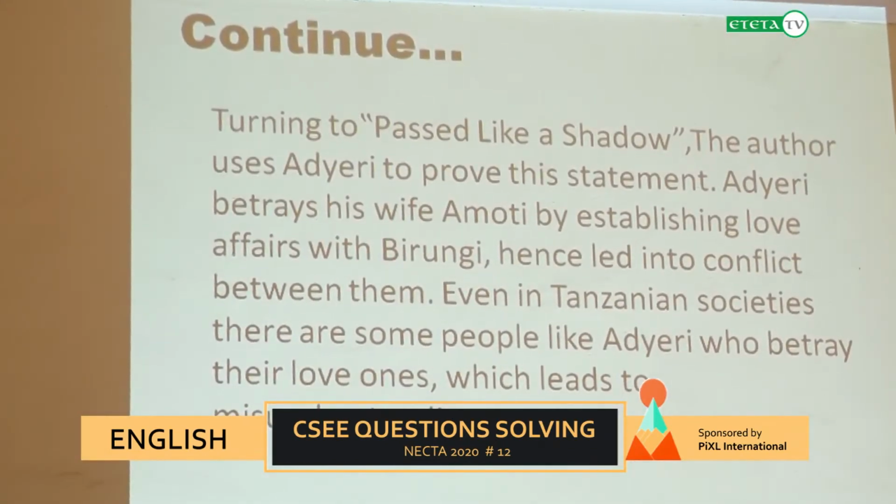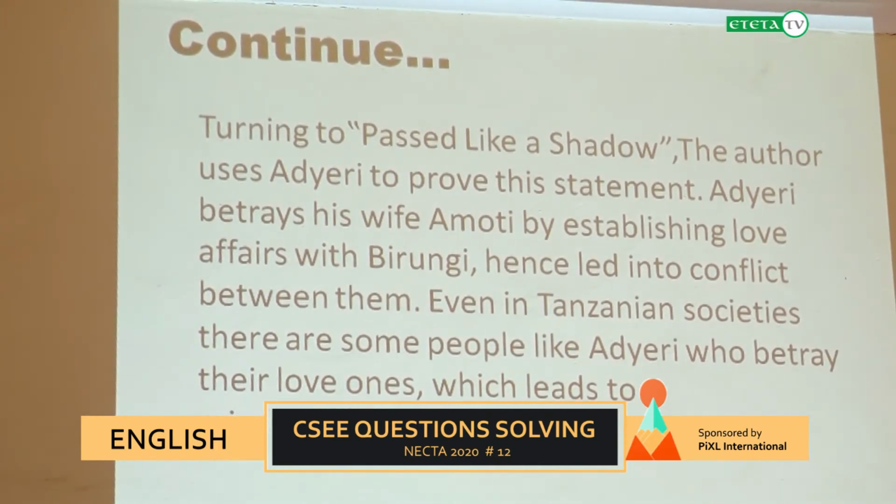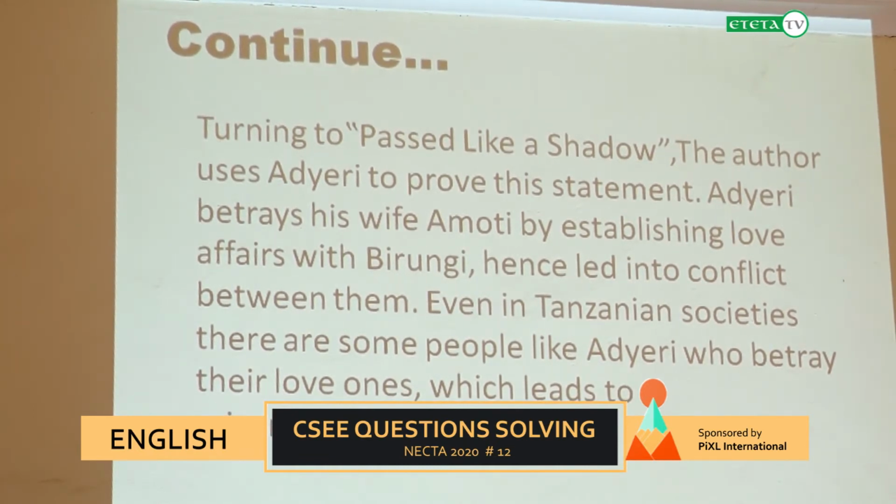That is Unanswered Cries. Let us turn now to another novel. That is the fascinating The Shadow. The author uses betrayal to prove this statement. We have different characters. Let's go directly to the one who can show us the betrayal.